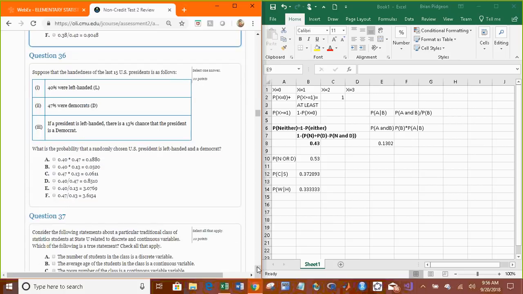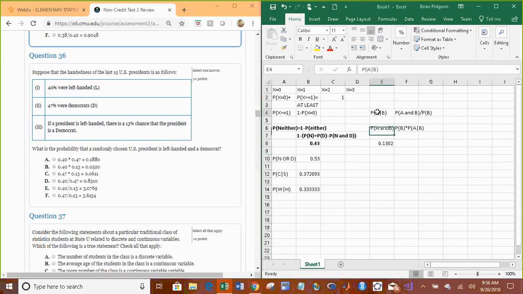And this is going to be the exact same one. What is the probability that a randomly chosen U.S. president is left-handed and a Democrat? Use the same reasoning behind this question here. Just reorder your conditional probability and get that generalized multiplication rule.